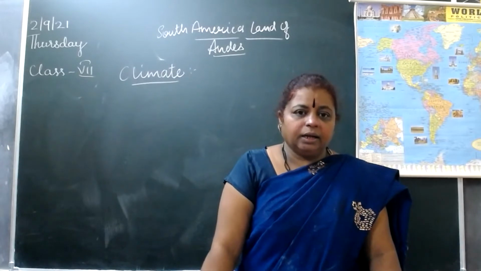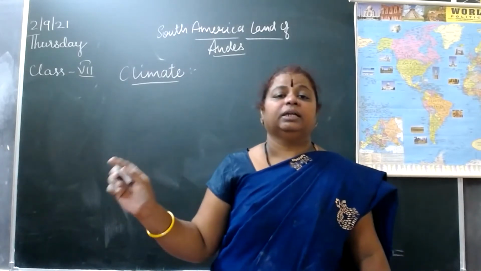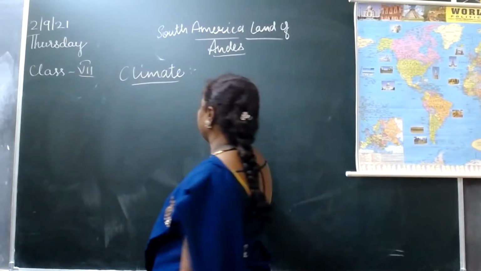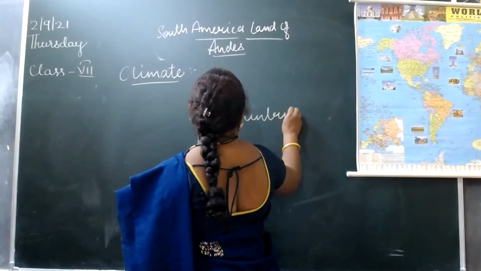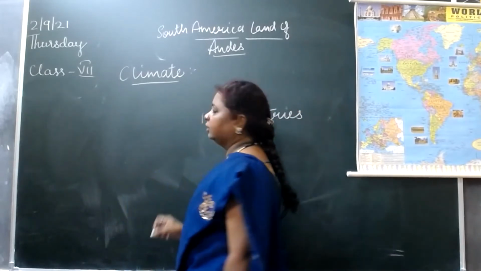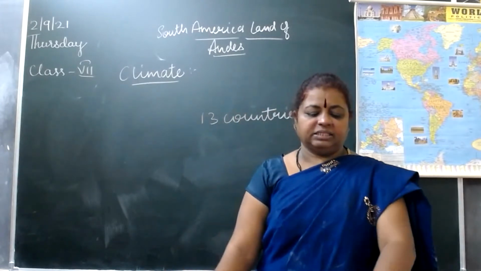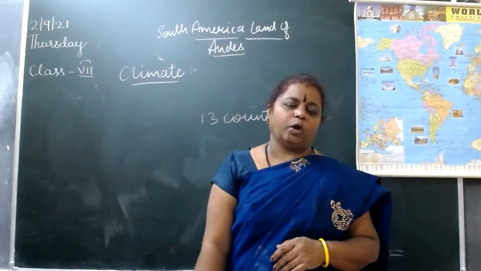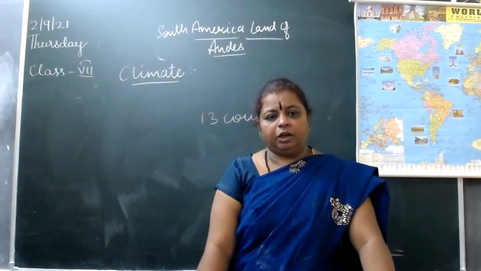There are 13 countries in this continent. Among them, Brazil is the largest and French Guiana is the smallest country in South America.